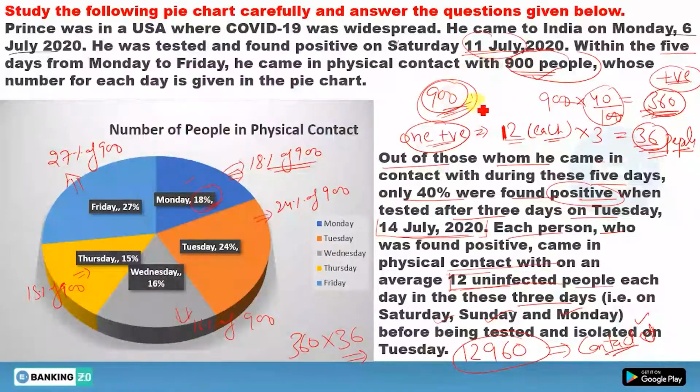They are asking you to find how many people are positive, with whom he had contact before he was diagnosed with COVID-19. So clearly you can say there are 40% people who were found positive, out of 900. So 40% of 900 will give you 360. So 360 will be the right answer for this question.